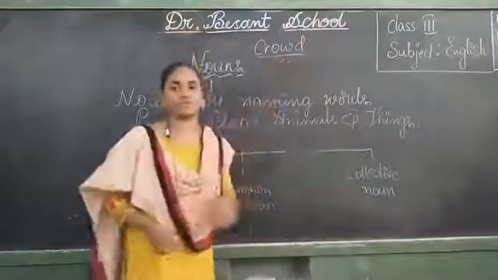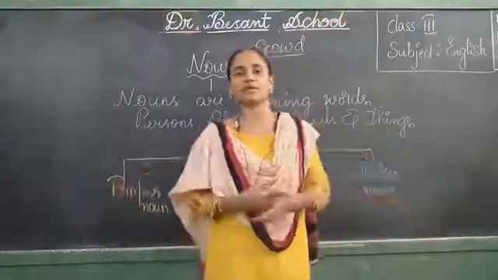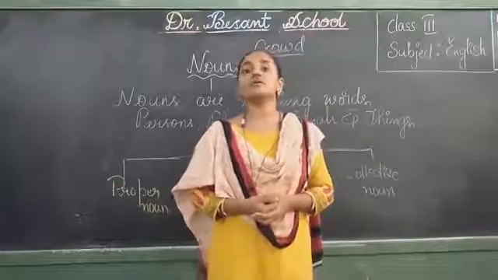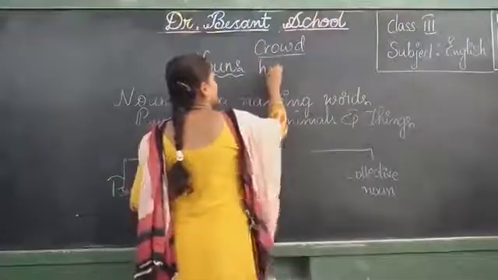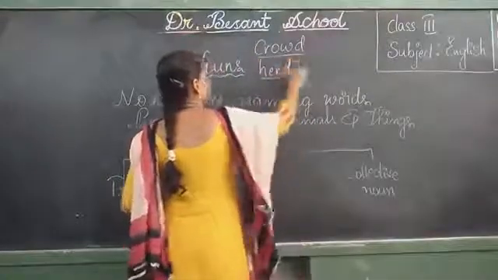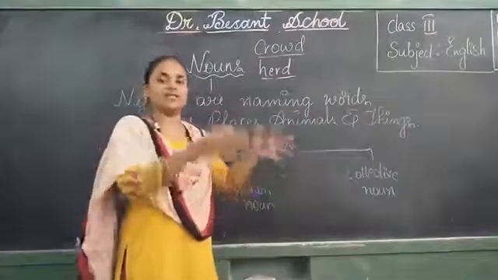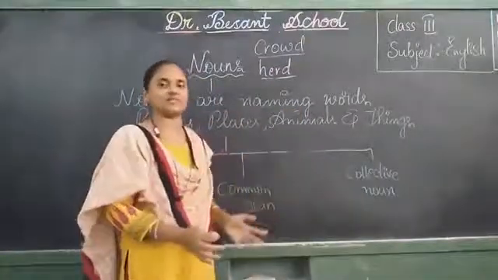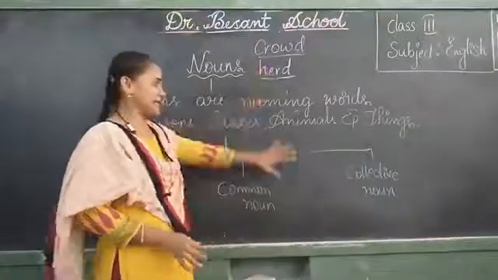That is called crowd. In the same way, elephants. If we see a group of elephants walking, what can we say? Herd of elephants. Herd of elephants means a group of elephants. When there is a group in one place belonging to the same category with the same features, that name is called a collective noun.